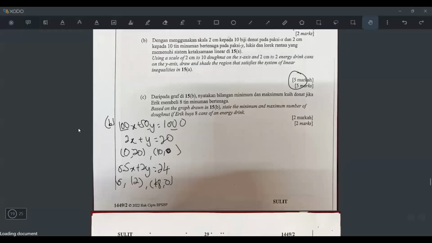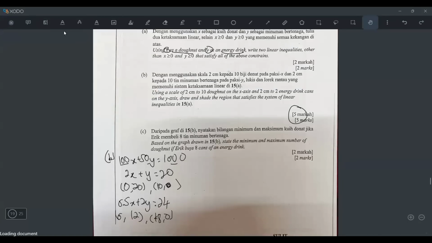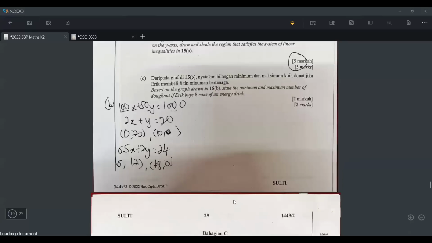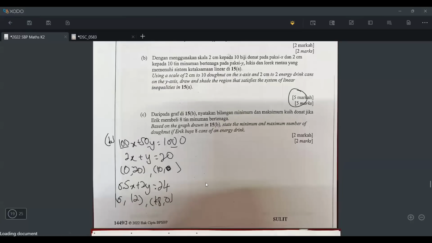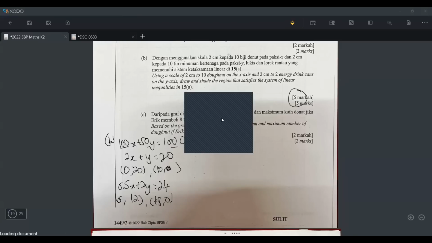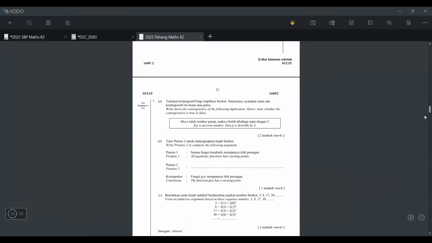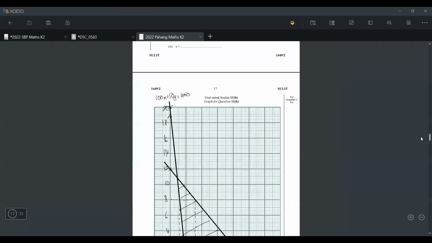Okay, now after I find the points, I can draw the graph and then shade it. But this set, they never prepare the graph paper for me. In the exam, they will prepare one, but here they never prepare, right? So let me just quickly borrow the Pahang graph paper. Wait, let me open the file. Okay, so I will just borrow. This is another set. This is not the SBP set. This is the Pahang set. I just want to borrow the graph paper.